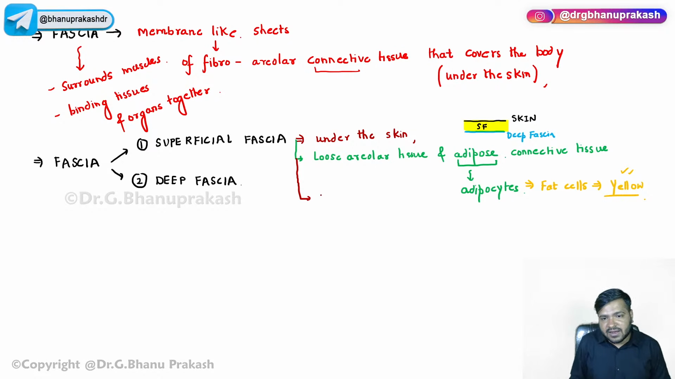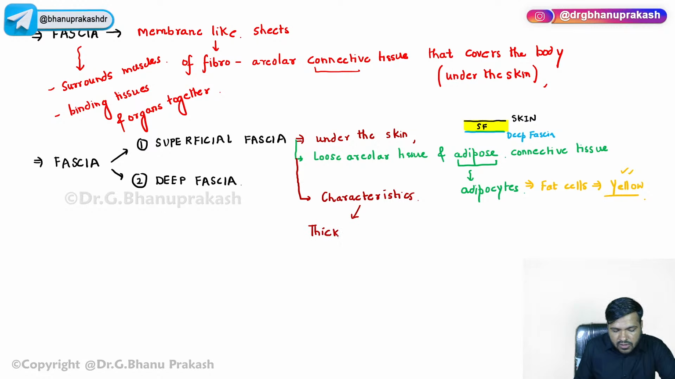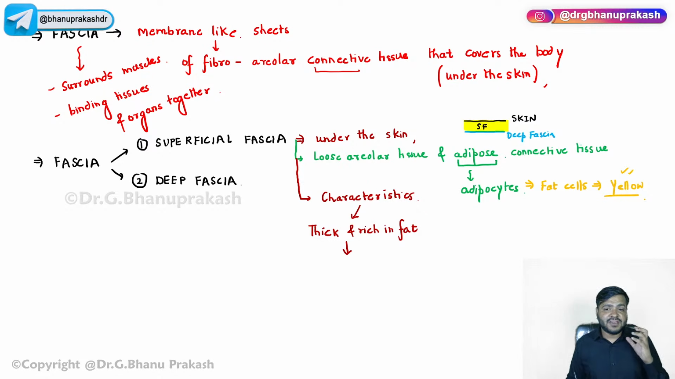If we talk about the characteristics, again very important, this is something that I haven't discussed anywhere. You should know that this superficial fascia is thick and rich in fat at various sites. It is rich in fat at one of the sites, that is the breast. It is also thick in the anterior.